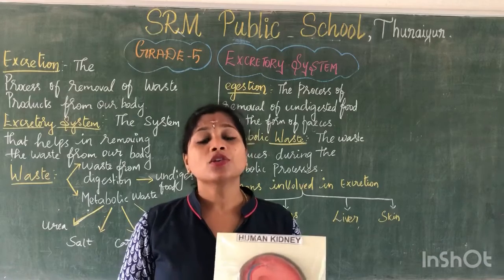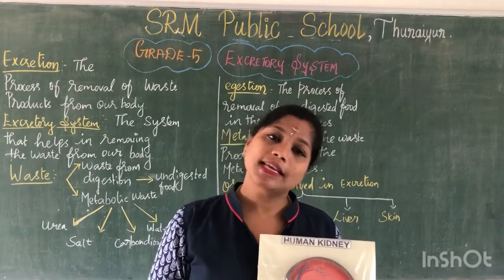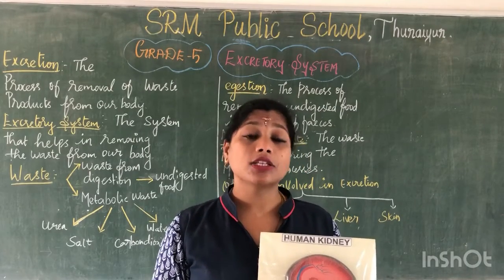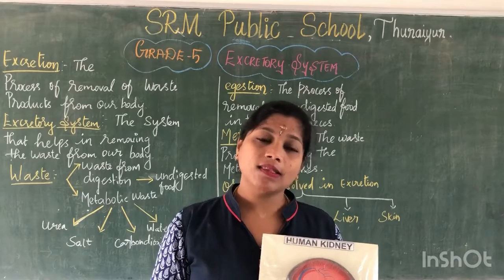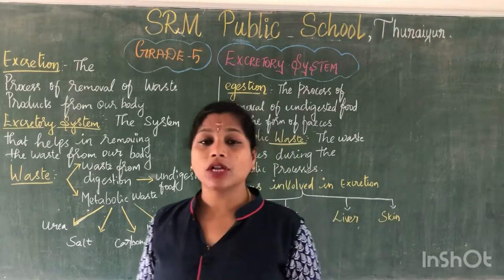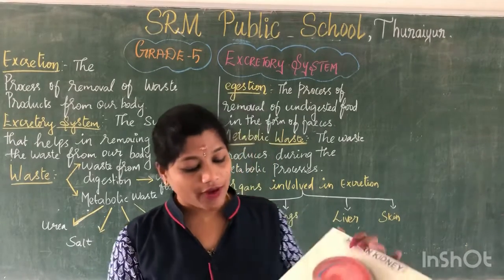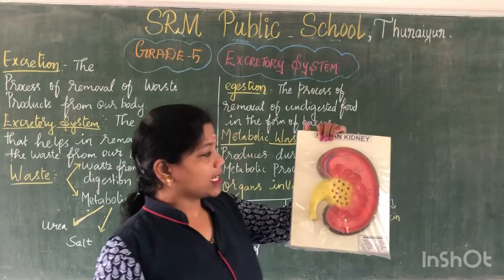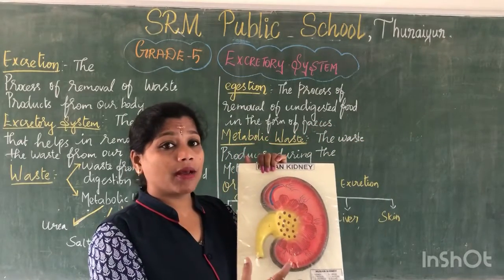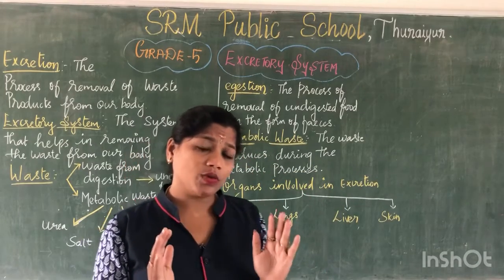Clear, guys? So this renal vein will collect the pure blood and send it to all parts of our body. The ureter is a tube that connects the bladder and the kidneys. Clear, all of you? This is about our urinary system. This is the structure of a kidney. You will study more about kidneys in your higher classes. Now you have to know what the urinary system is.